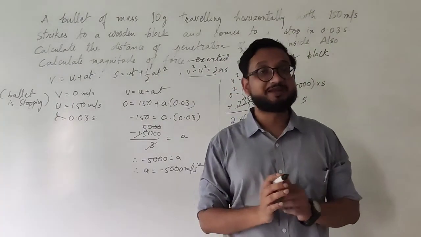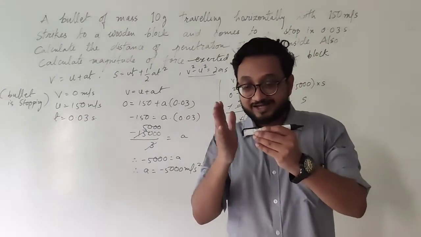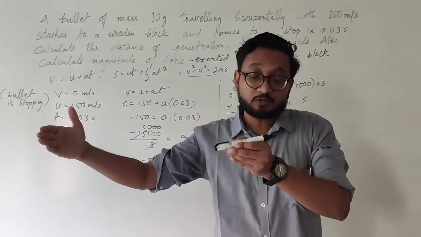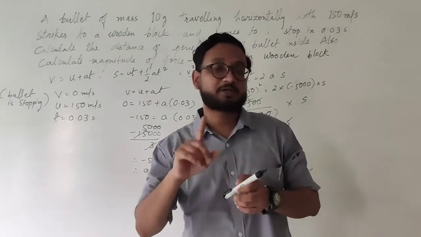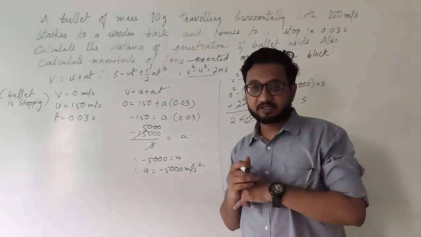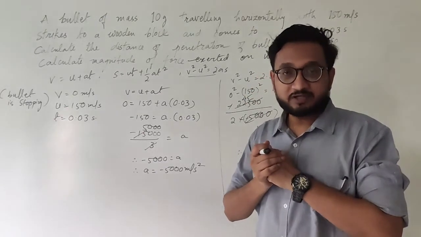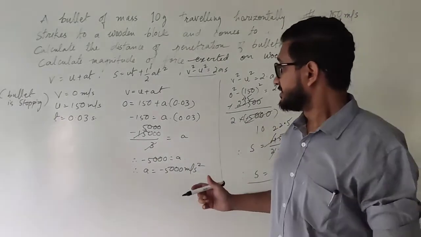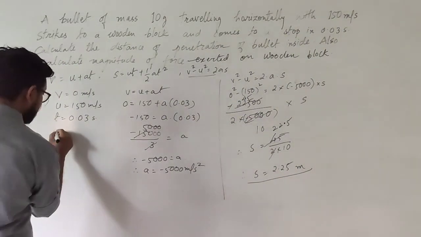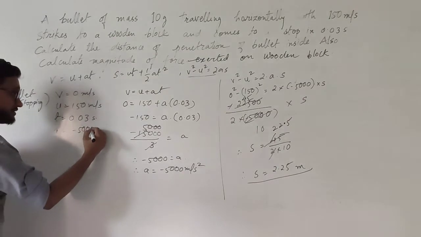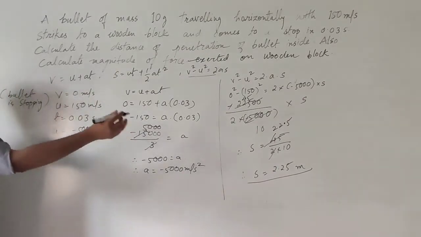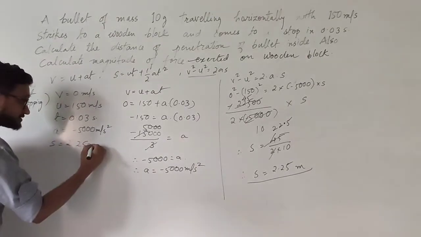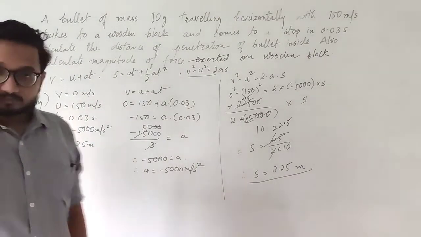So what does this mean? It means that when the bullet is traveling, it will go inside the wooden block, and inside the wooden block it will travel for 2.25 meters before coming to a stop. I hope it is clear to you, students. So the bullet will stop after going inside for 2.25 meters. So now we have found the value of acceleration, that is minus 5,000 meters per second square, and we have also found the distance, that is 2.25 meters.